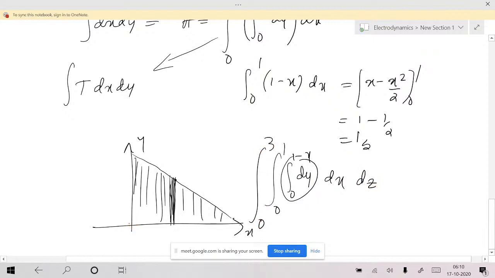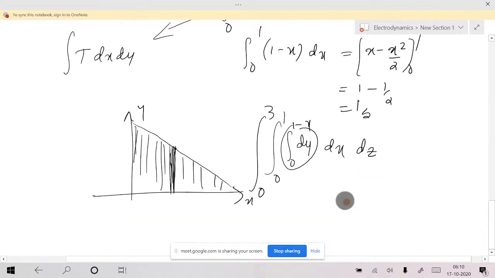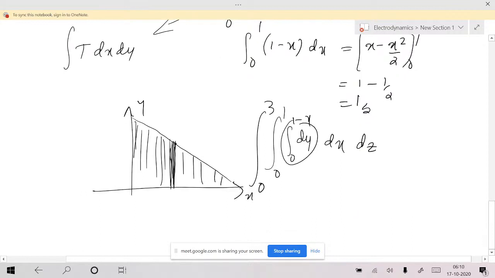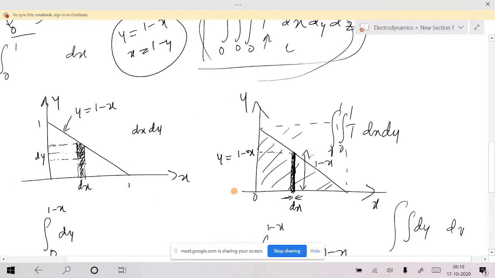Again, z is outward from the page. Is that okay? X, Y, Z. Z is outward from the page. Now that is nothing but you are just putting the same kind of triangle one above the other, so that you are just building up that triangle, and that will become volume, isn't it? Then obviously you will get this shape.